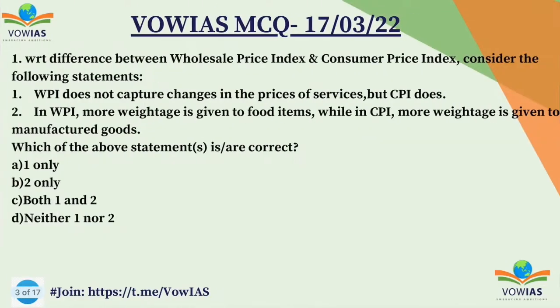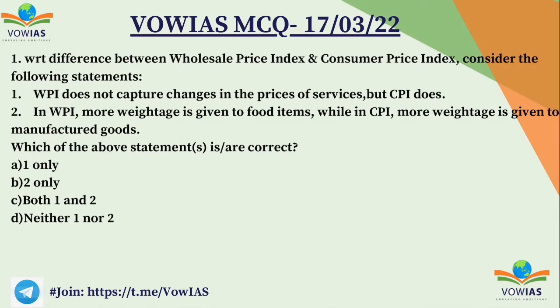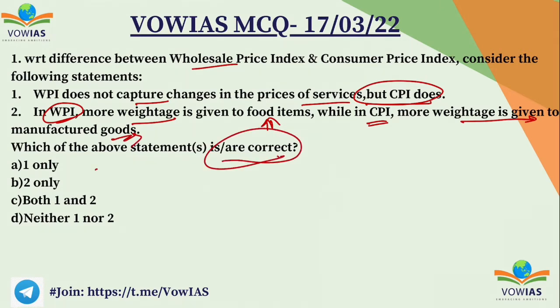Now let's look at the first question. With respect to the difference between wholesale price index and consumer price index, consider the following statements. First one, WPI does not capture changes in the prices of services, but CPI does. Second one, in WPI, more weightage is given to food items, whereas in CPI, more weightage is given to manufactured goods. You have to choose the correct option. A 1 only, B 2 only, C both 1 and 2, and D neither 1 nor 2.